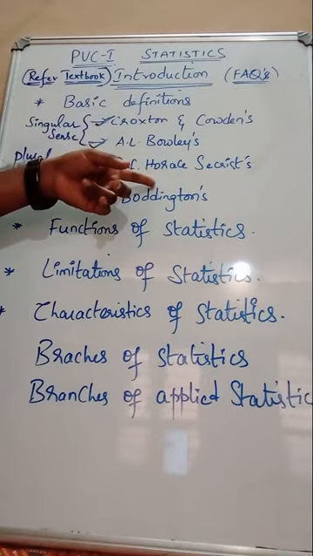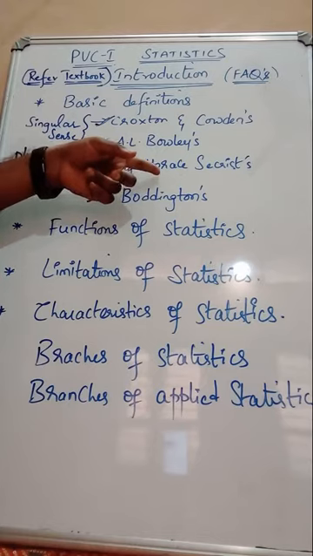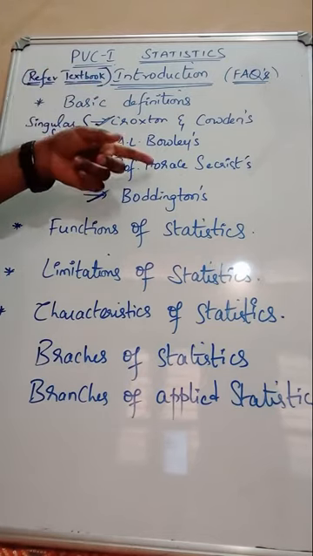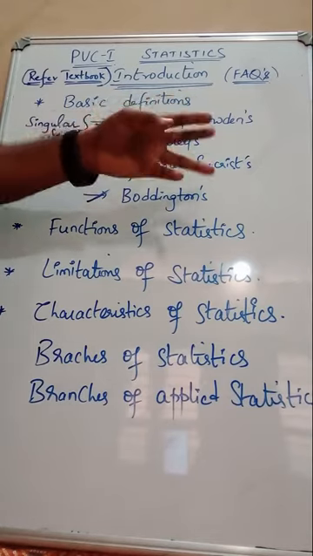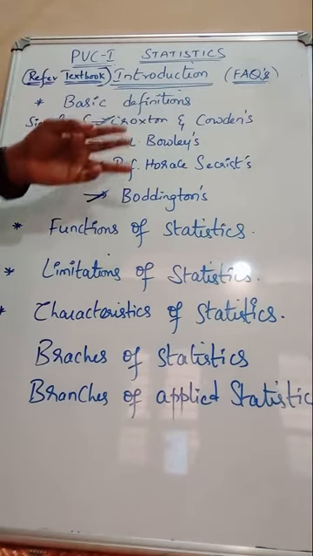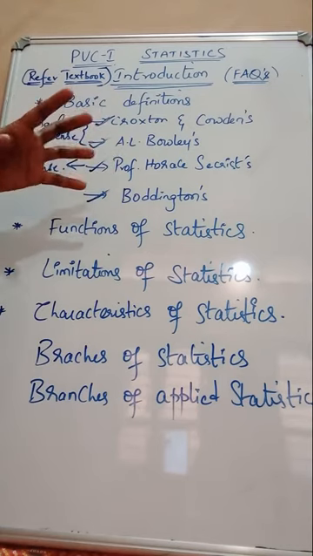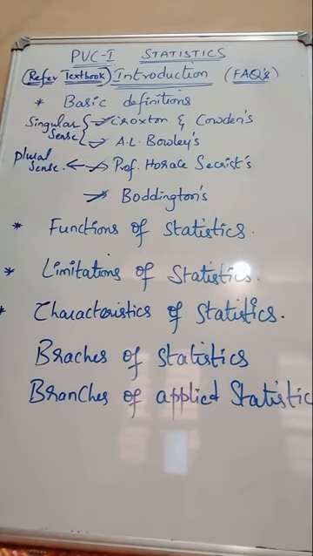And the third one is Professor Horace Secrist's definition: statistics are aggregate of facts affected to a marked extent by multiplicity of causes, numerically expressed, estimated or enumerated according to reasonable standards of accuracy, arranged in a systematic manner and used for a predetermined purpose and placed in relation to each other. These are the 7 points. Coming to the last one, Boddington: it's a science of estimates and probabilities.